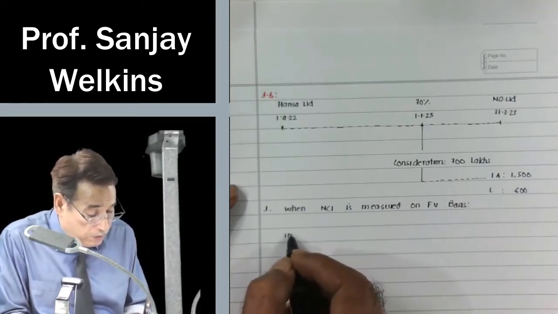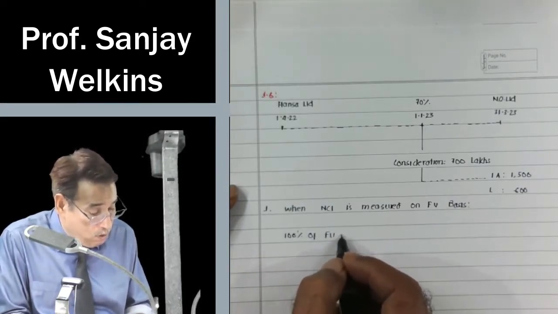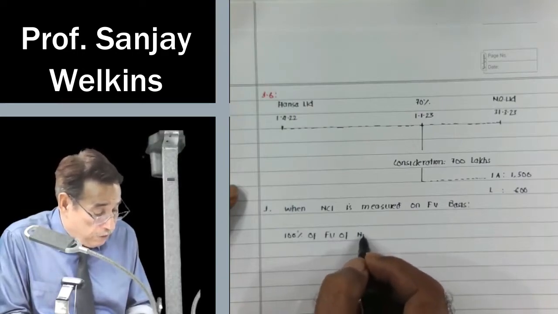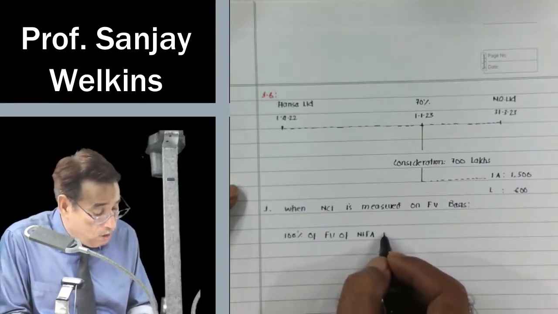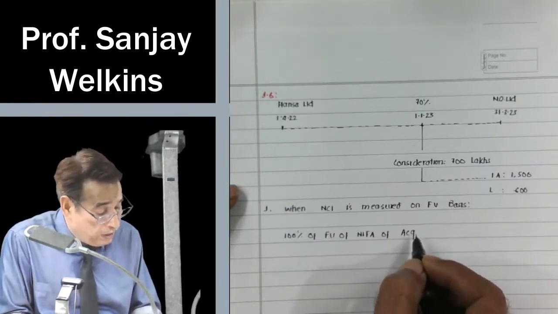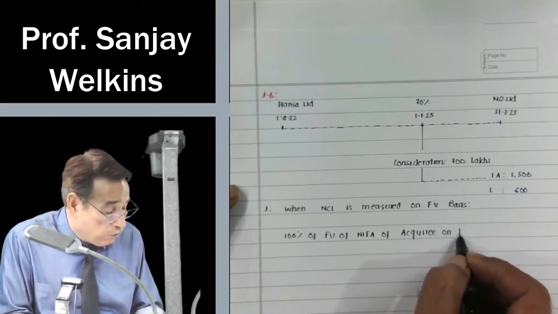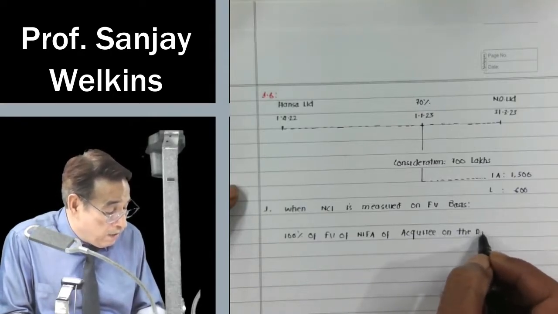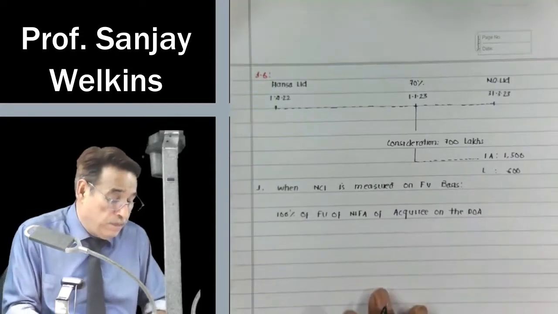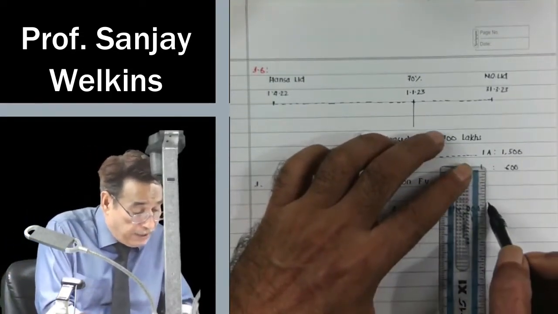So 100% of fair value of NIFA, net identifiable assets of the acquiree company Nainital Orchards Limited on the date of acquisition. Make a habit of writing this in full.